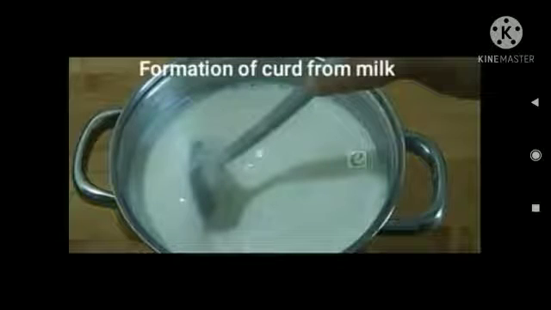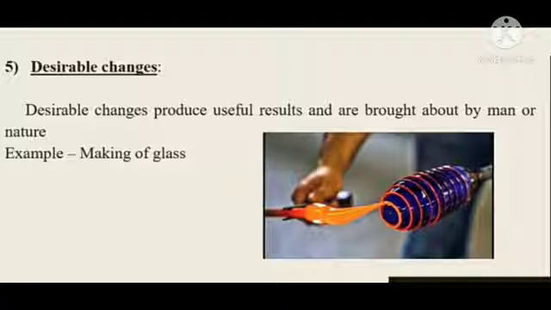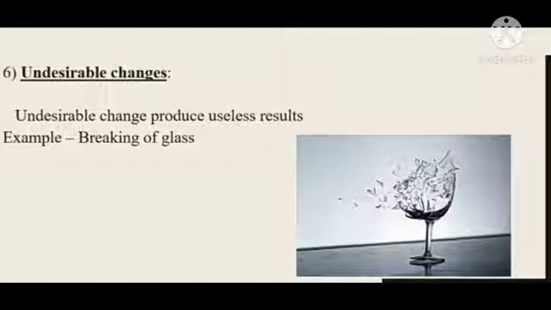Understood? Next is desirable and undesirable changes. Desirable changes are the changes which produce useful results and are brought about by man or nature. For example, making of glass. Next is undesirable changes. Undesirable changes are the changes which produce useless results, and they are also brought about by man or nature. For example, breaking of glass, right?